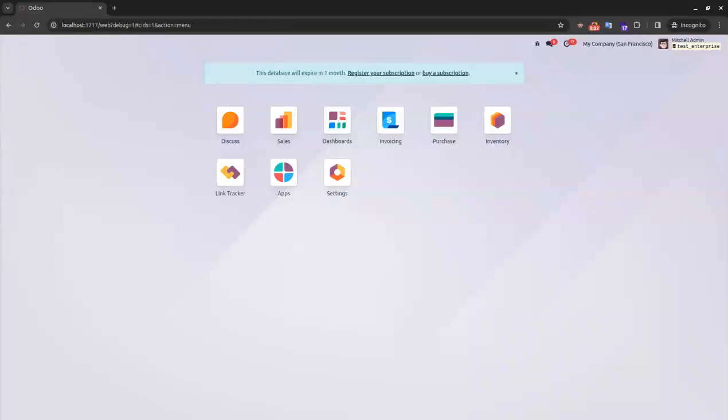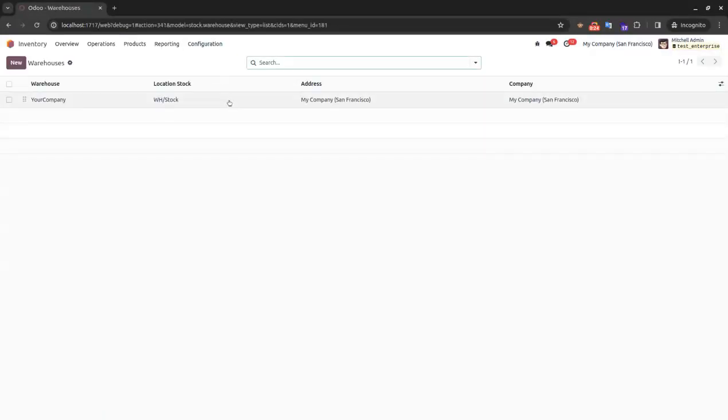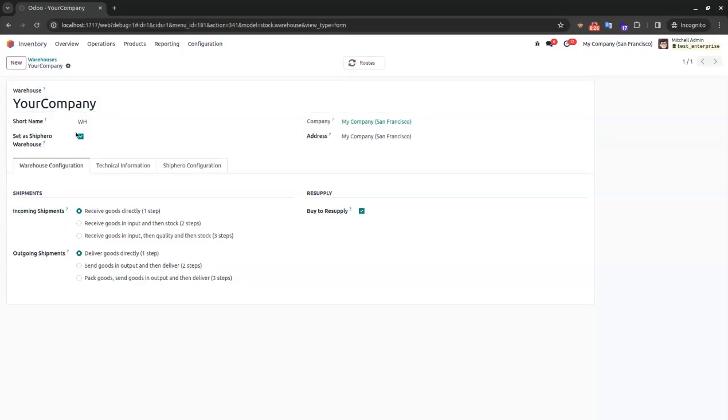In this video, we are going to see how the ShipHero connector will work with Odoo. When you install the ShipHero app in Odoo, firstly you need to set up the configuration. We have given the configuration at warehouse level. From Inventory, Configuration, and Warehouse, you will be able to find this checkbox over here. When you click on this checkbox, you will find this tab, which is ShipHero configuration.